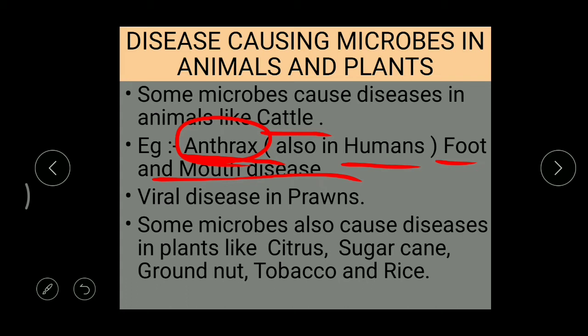And even the next one, there is foot and mouth disease. So these two diseases can be seen in cattle, and of course anthrax in human beings. And what's the next one? Viral disease in prawns.